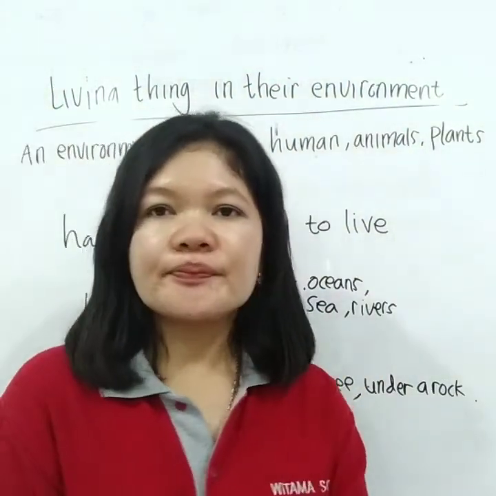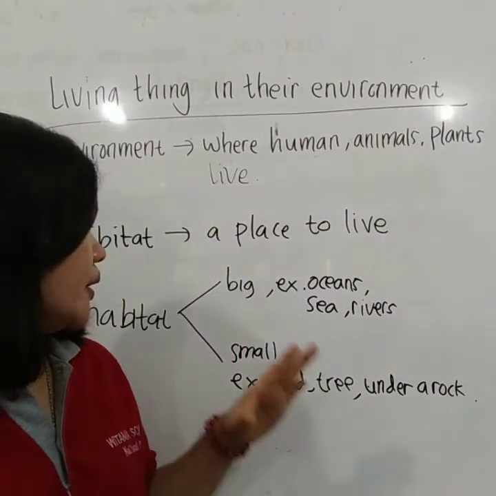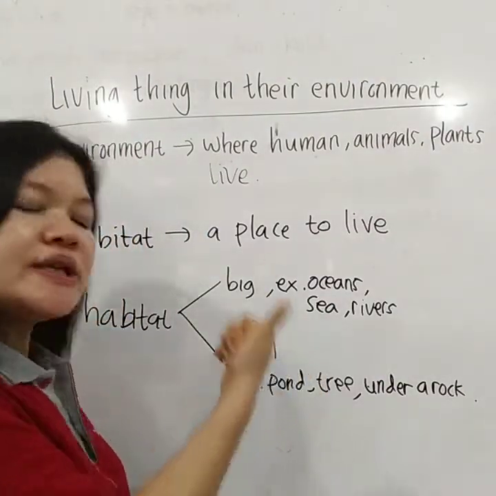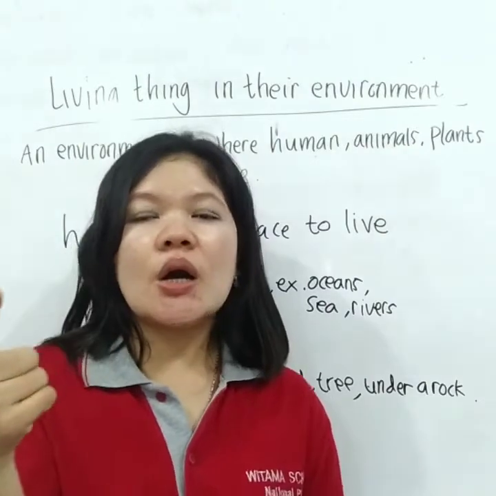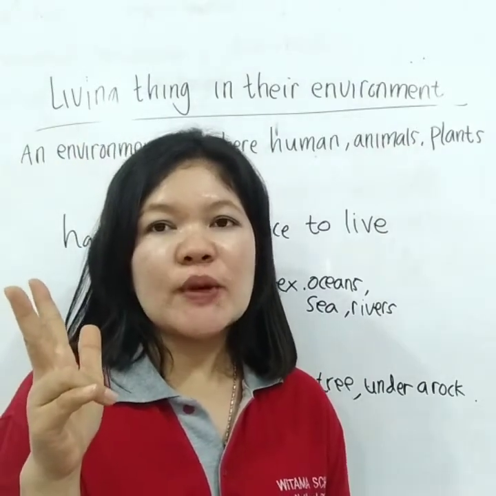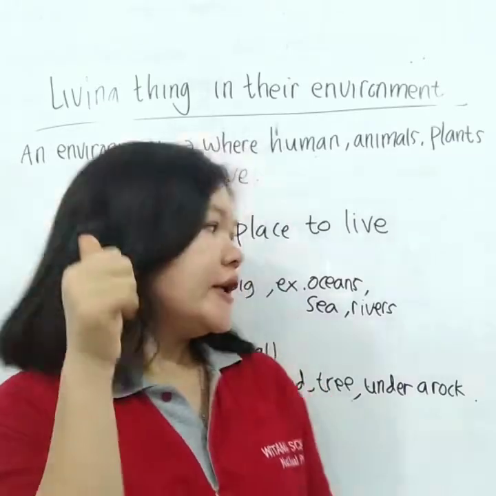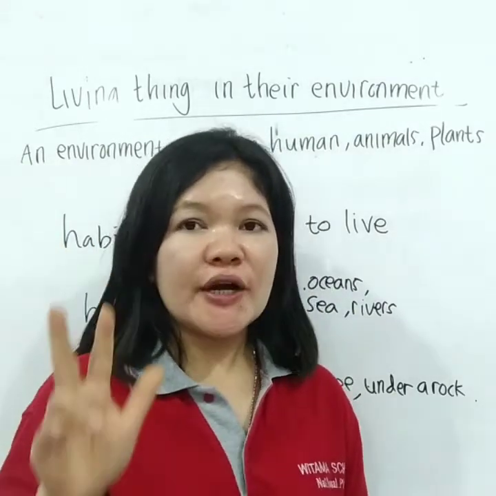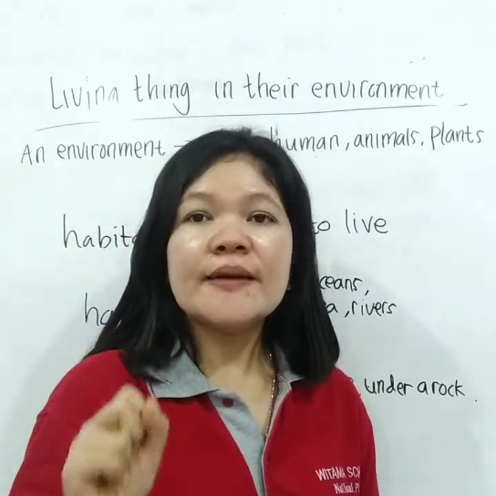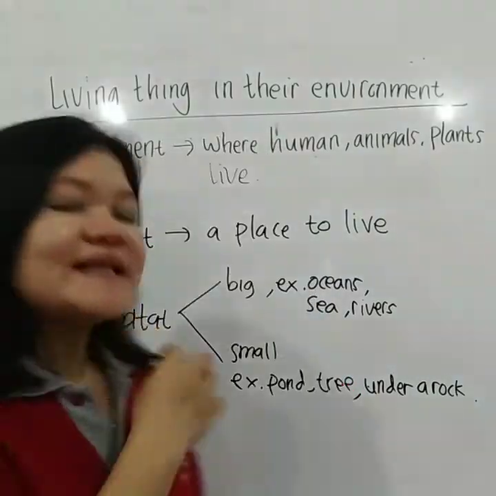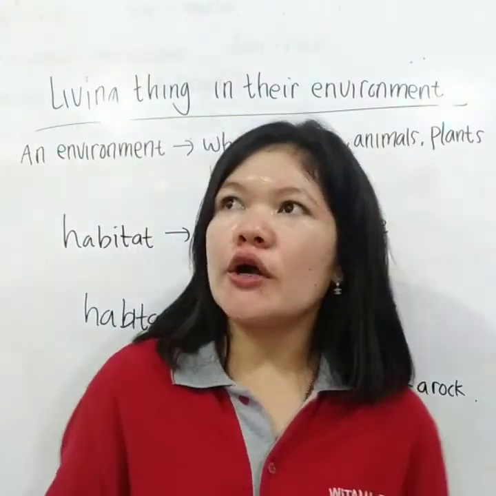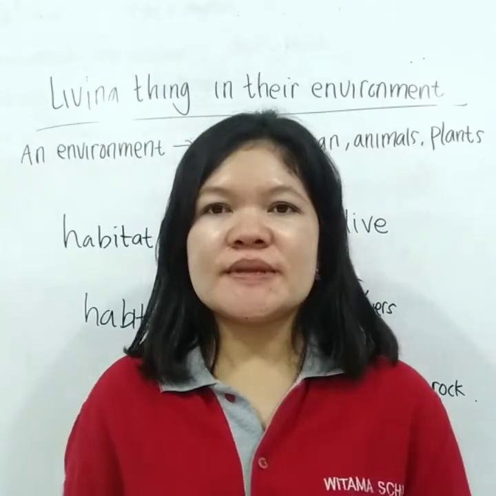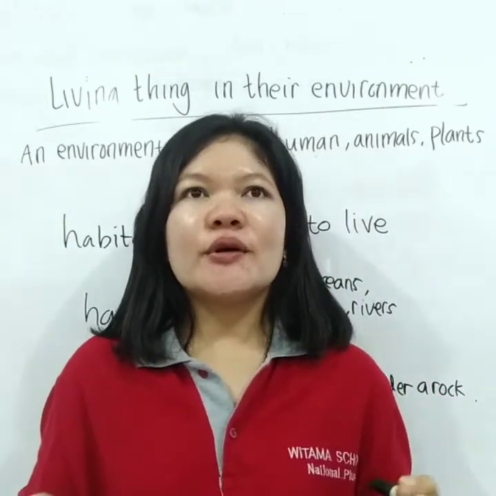Next, for example, again, the tiger. Which habitat is suitable for the tiger? Is it in the ocean, in the rivers, or in the forest? Yeah, very good. It's better for the tiger to live in the forest. Sometimes animals or living things can build unbelievable or incredible homes by doing some amazing things.